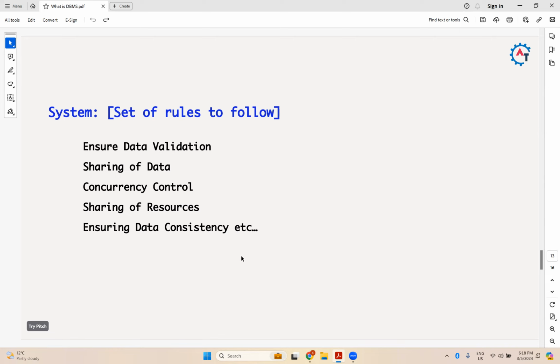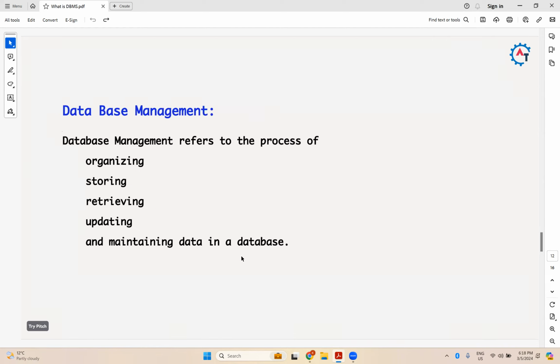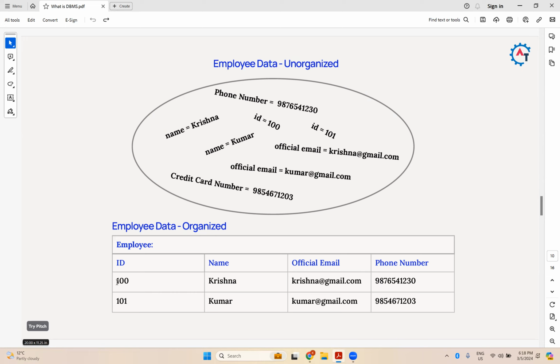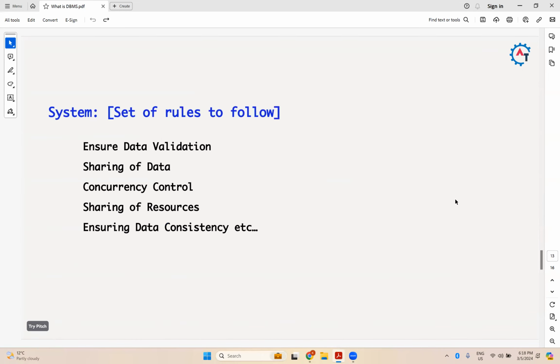So ensure data validation. If you take an example of that, ID should be a number. I cannot store in the ID something like HUNDRED, something like that, 100. Okay. So 101, something like that I cannot store. That's how you can do validation, meaning it should accept only integer values, not characters or strings. So that kind of rules you can put on that particular database and you can follow those. Then you can store proper information inside that.